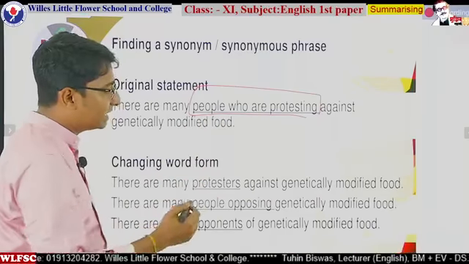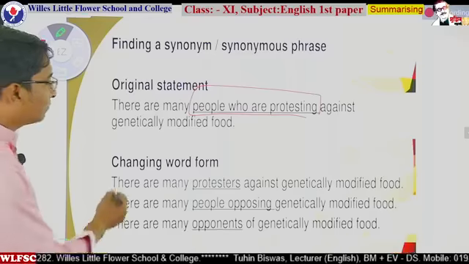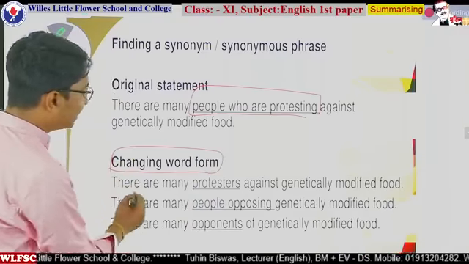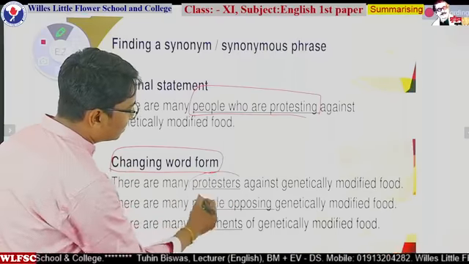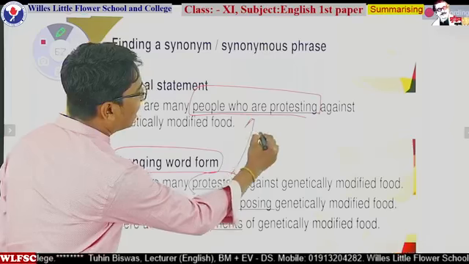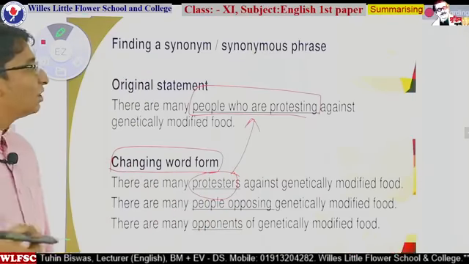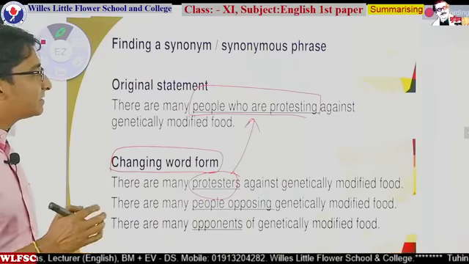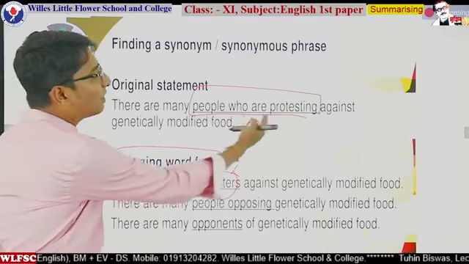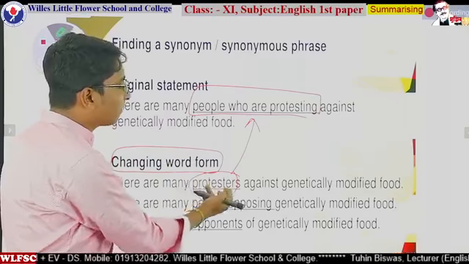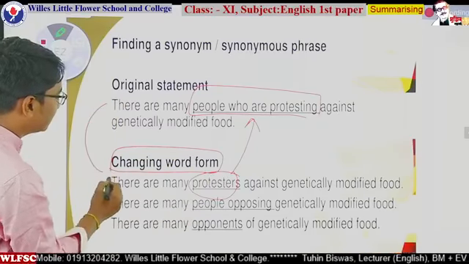So we can change the word form like this: there are many protesters. Protesters are the people who are protesting. So instead of writing people who are protesting, we can say there are many protesters. This line can be changed into this one.